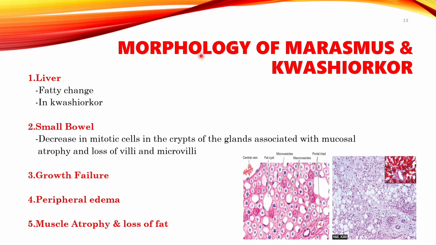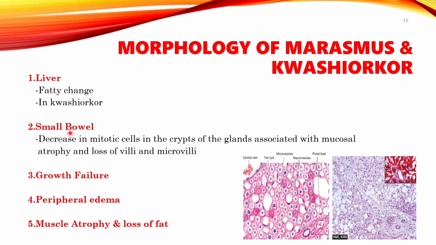Now let's discuss the morphology in Kwashiorkor and Marasmus. If we talk about the morphology, then in the liver there is a fatty change, particularly in Kwashiorkor. So here you can see a fatty change. This is the microvesicular, then macrovesicular fatty change. In macrovesicular fatty change, the lipid will push the nucleus to the periphery. So fatty liver is seen. That is one of the common morphologies.